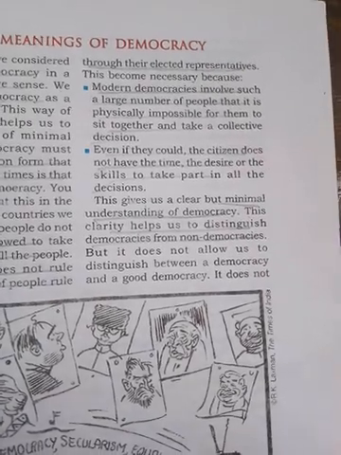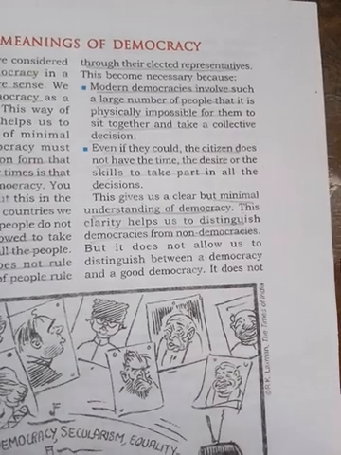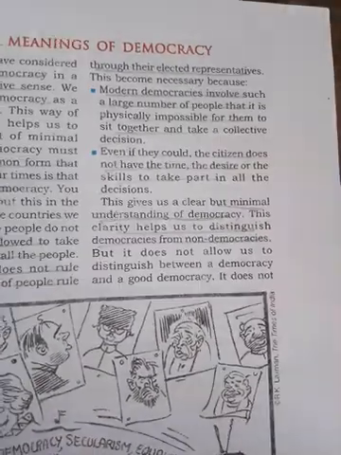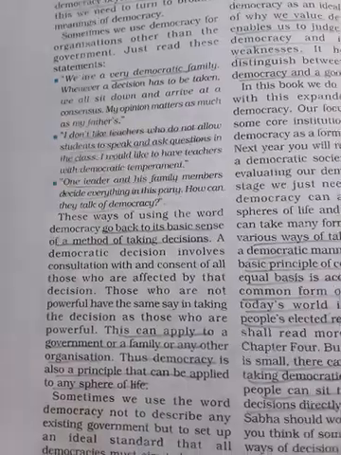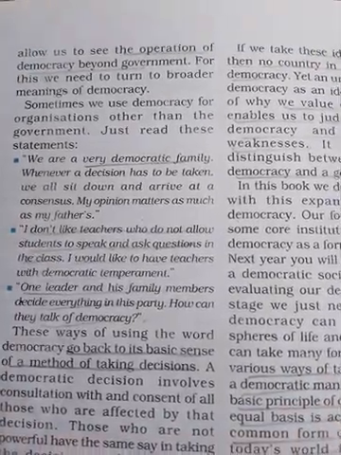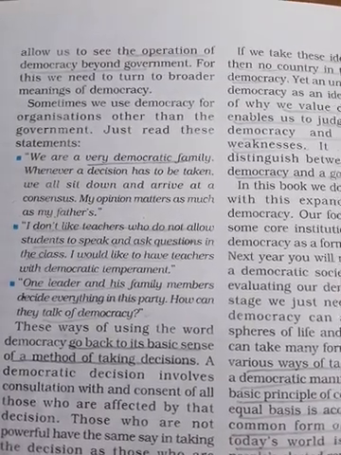In a democratic form of government, the people or citizens are involved in decision making. No other form of government gives this. So the operation of democracy goes beyond the government.